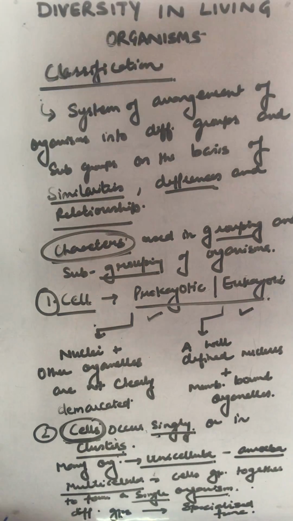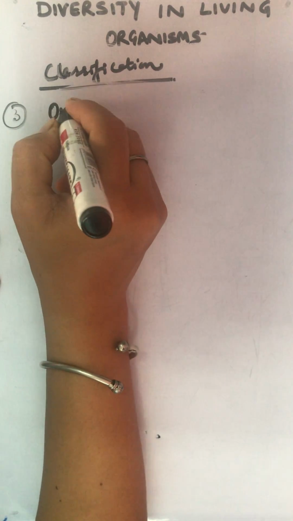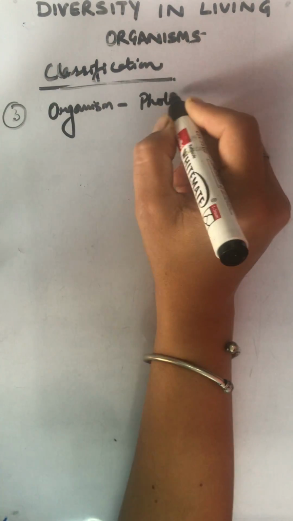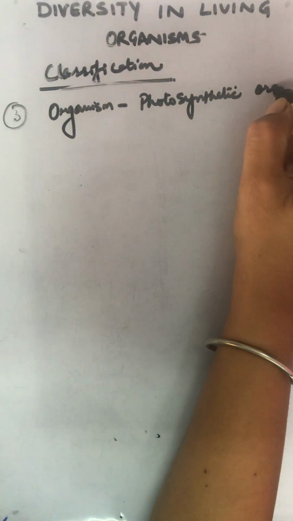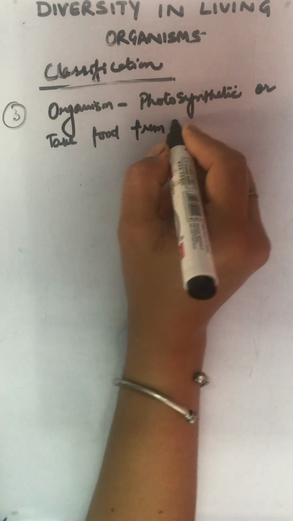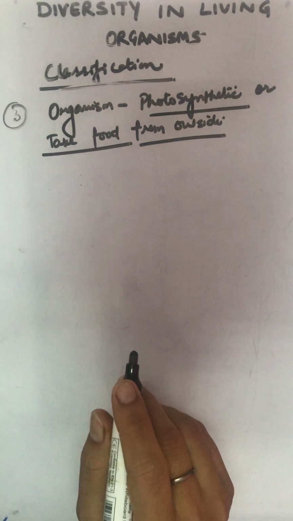Now moving to the third. Third one is whether the organism is photosynthetic or takes food from outside. So we need to find out the nature of the organism.